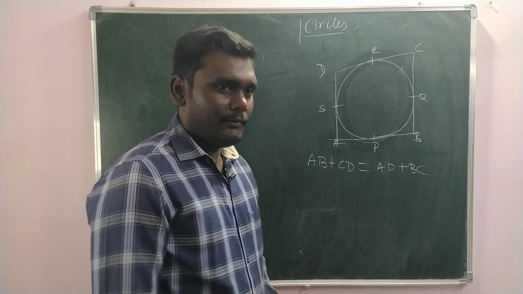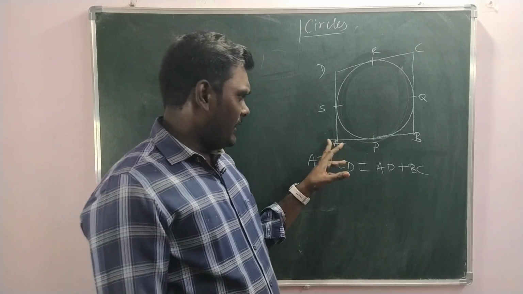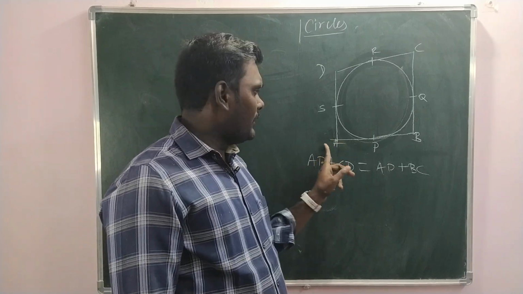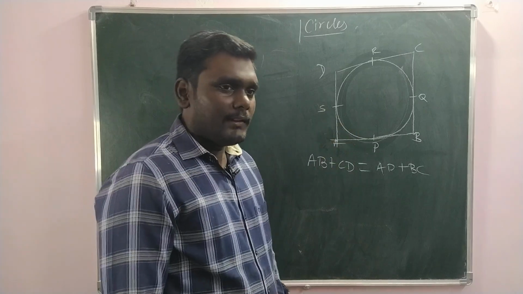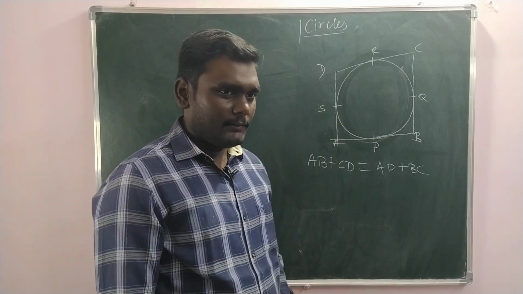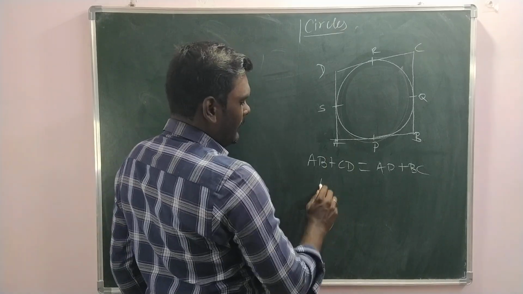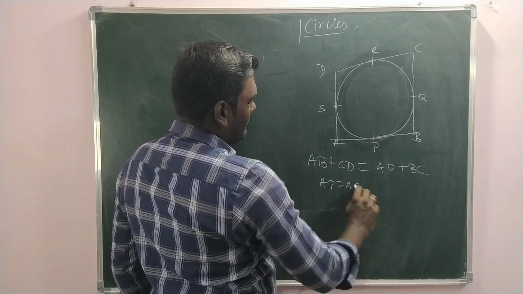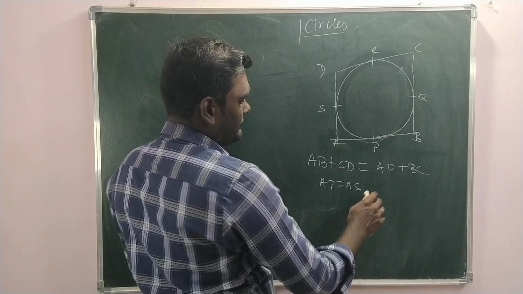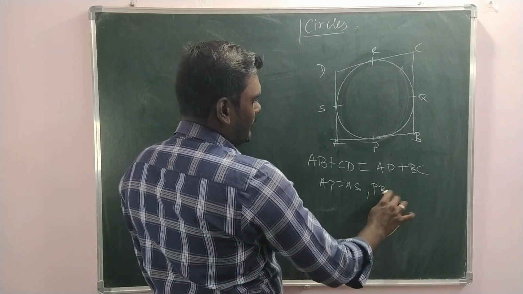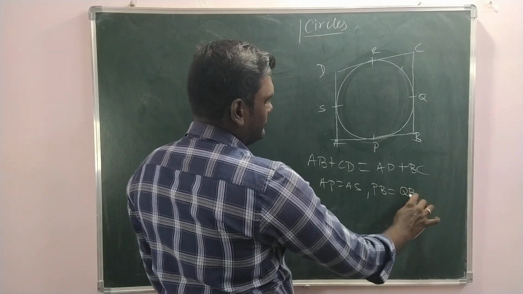Now to prove this result, we will be using that. You know this, right? A is an external point and AP and AS are tangents. So those results we have to write. A is an external point, so we have AP equal to AS and PB equal to QB.